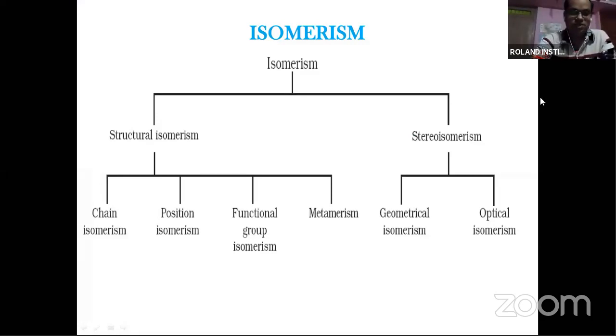Structural isomerism has different types: chain isomerism, position isomerism, functional isomerism, and metamerism. Then there is tautomerism, under which you get keto-enol tautomerism. Then stereoisomerism, which is mainly of two types: geometrical isomerism and optical isomerism.